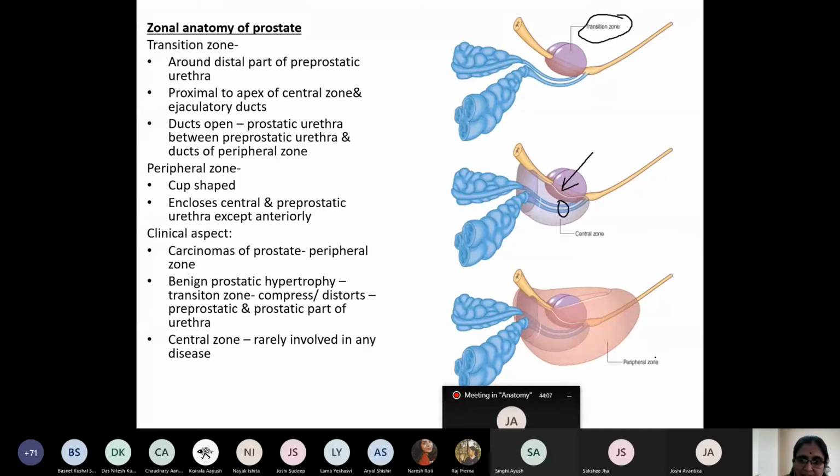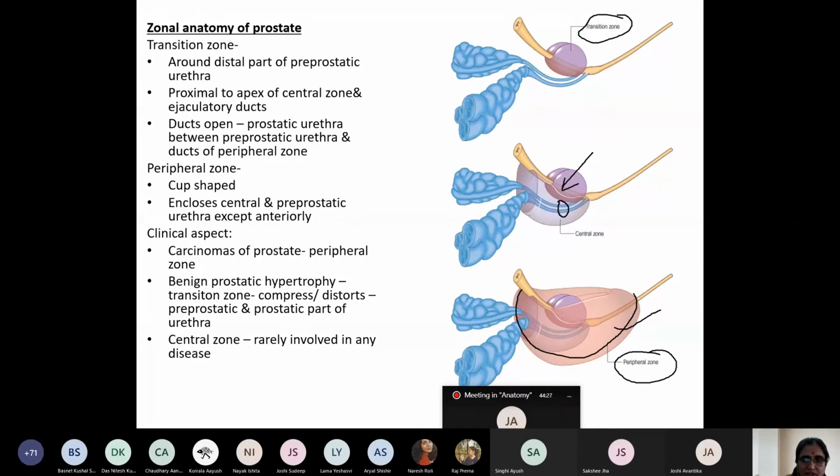The largest part is the peripheral zone, which comprises 75% of the glandular tissue. It is cup shaped. Which shape is this? Like this, cup shaped. Yes. It encloses the central part and transitional part. It encloses the ejaculatory duct. It includes the pre-prostatic part of the urethra.